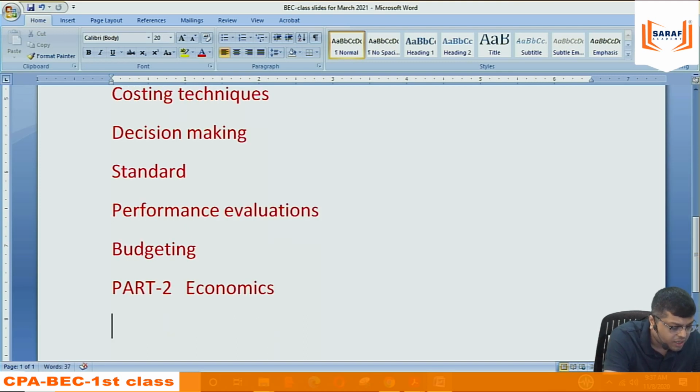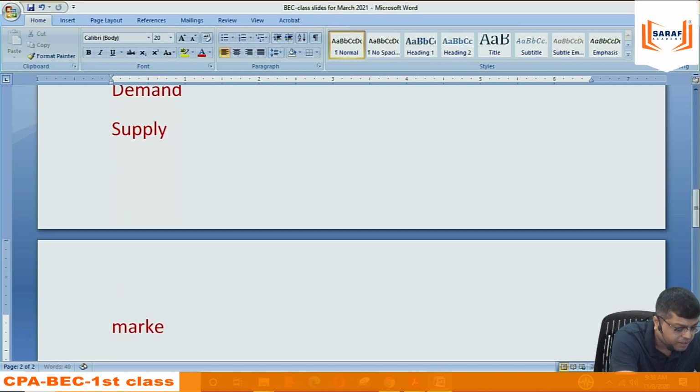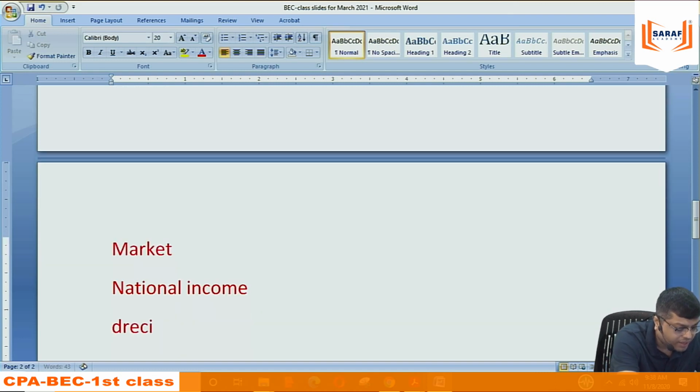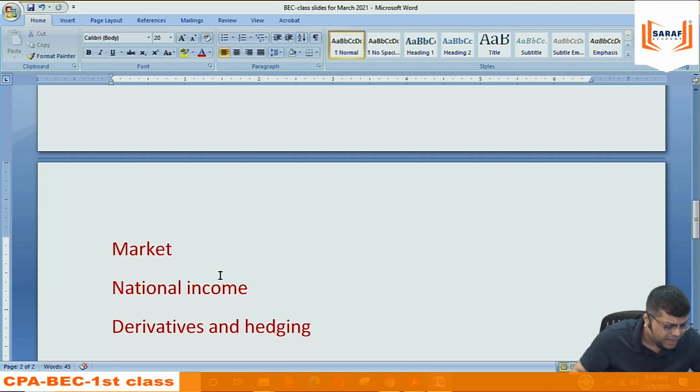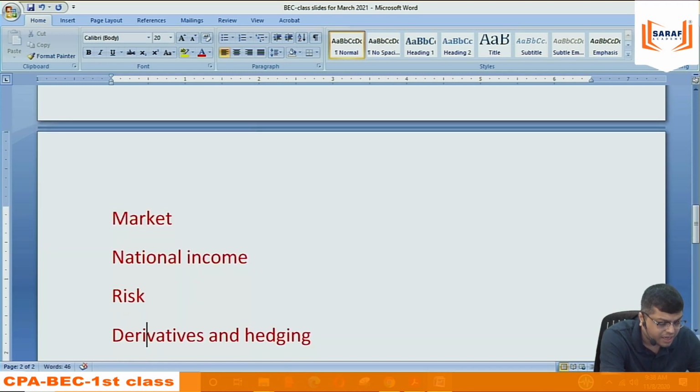Economics. Under economics, demand, supply, market, national income, and then risk; under risk, derivatives and its hedging.